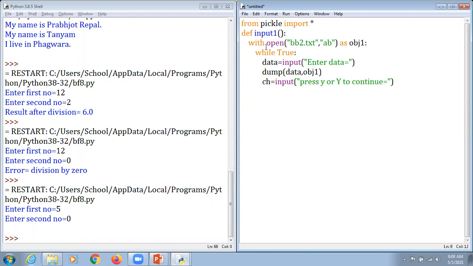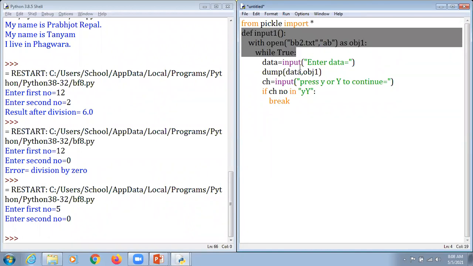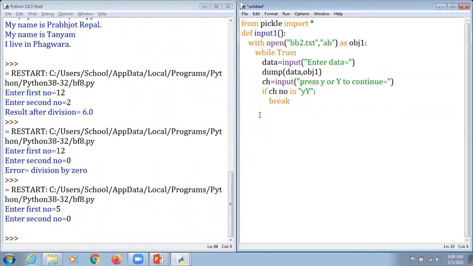Now what we do, if ch not in Y and y. So what it makes sense, if not Y and y, then they are supposed to do what they want to do, that is a break here. So next, I'm just going to come out from that particular function, and here we are just going to copy that content. This is a good programming practice, that in spite of writing content again and again, we just do things in a shorter way.